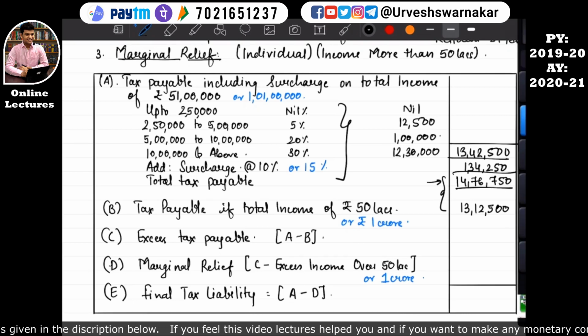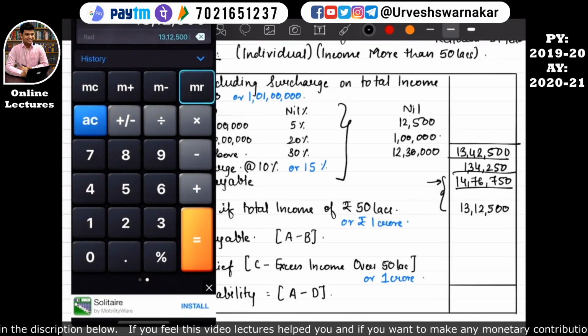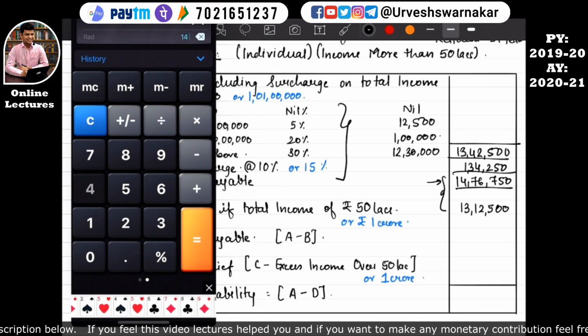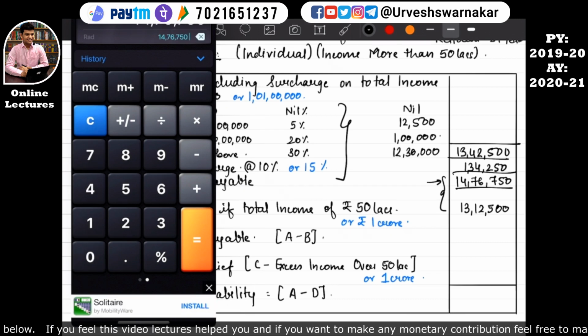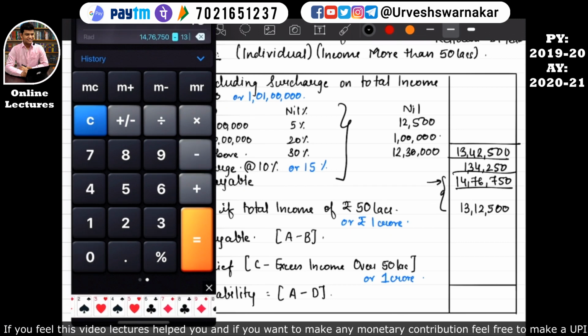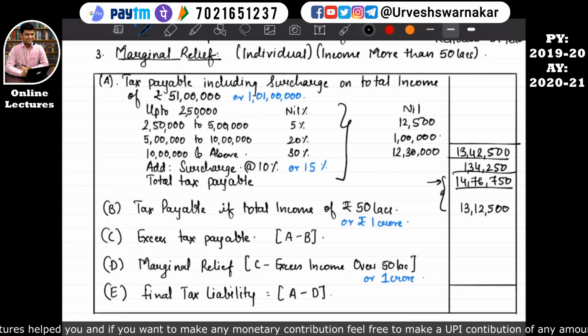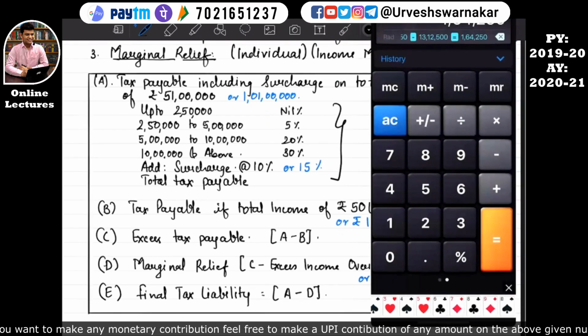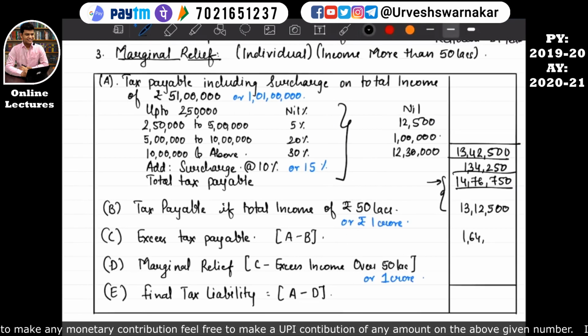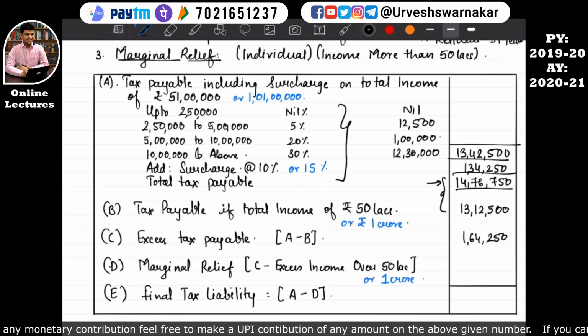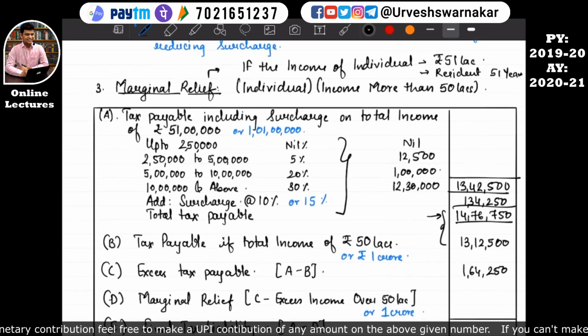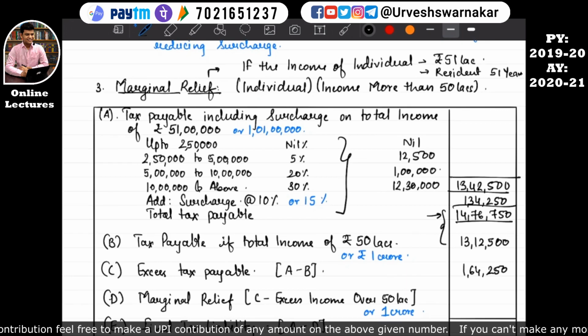So you can see there is a difference between these two. What is the difference? 14 lakh 76,750 minus 13 lakh 12,500 is equal to 1 lakh 64,250. So see, I have already made a format. Excess tax payable in these two scenarios is 1 lakh 64,250. But what is the excess income that particular assessee has earned over and above 50 lakh? He has earned only 1 lakh, right?